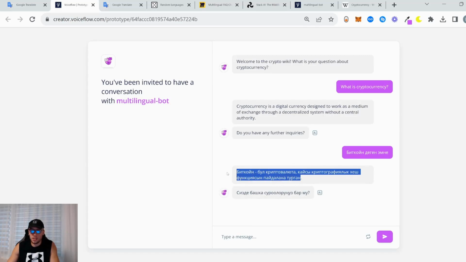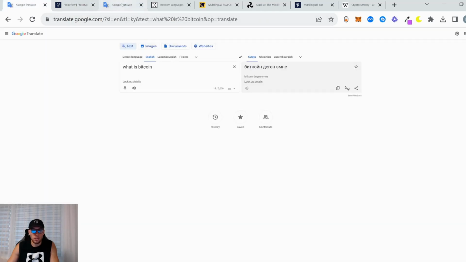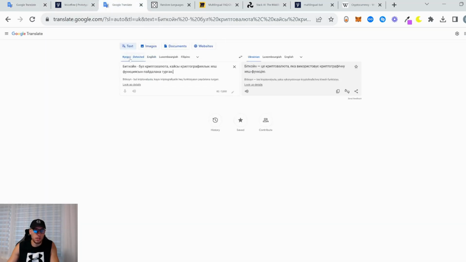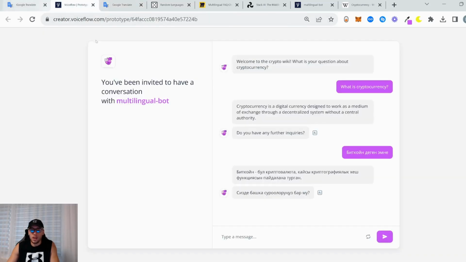Here we go. And we can check if it's actually Kyrgyz language. Let's see, detect language. Here we go. Detected Kyrgyz. Bitcoin is a cryptocurrency that uses a cryptographic hash function. And another thing is, it asks us the same question, do you have any further inquiries or questions, in the language we just asked it in, right? So it detects the language the user is speaking, and it adapts and asks the user whether they have another question in the user's language.